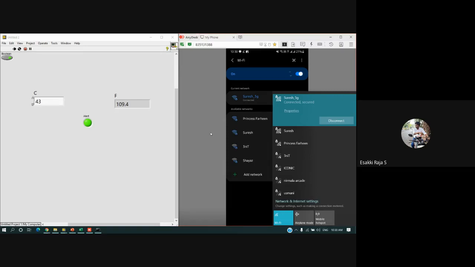But to communicate between my system and mobile, it doesn't require the internet. It just needs the same network. So there is a difference between the same network and internet. To transfer data from mobile to laptop, we don't require internet. We need to have the same network.